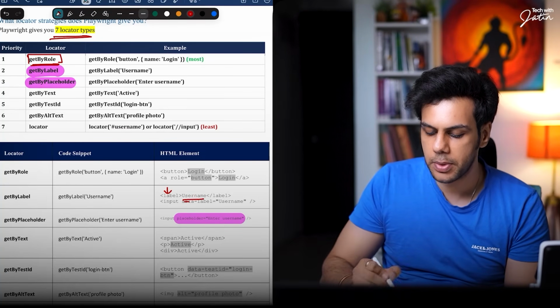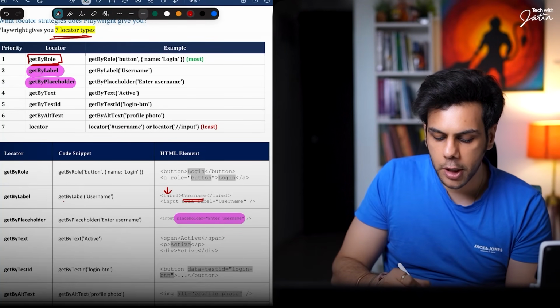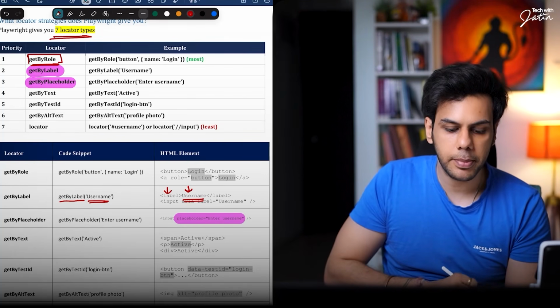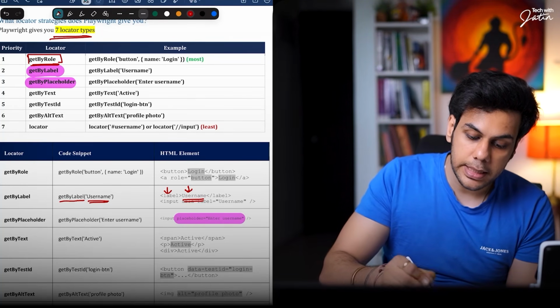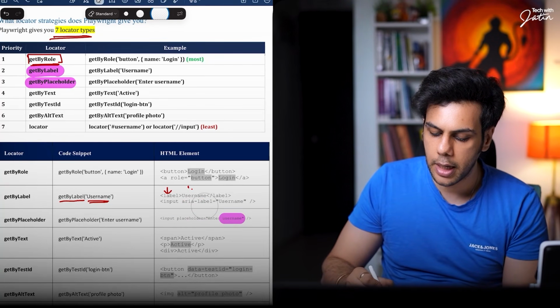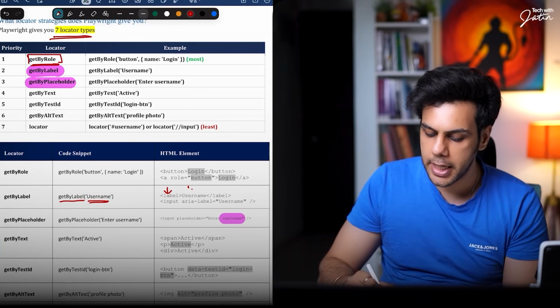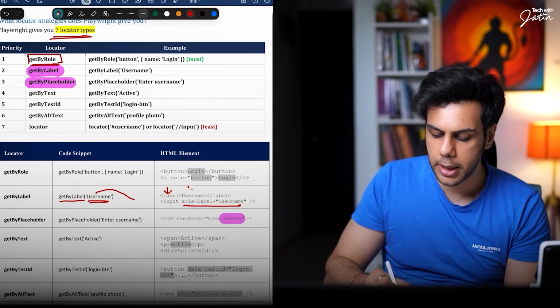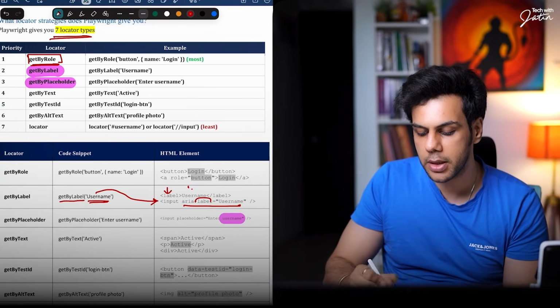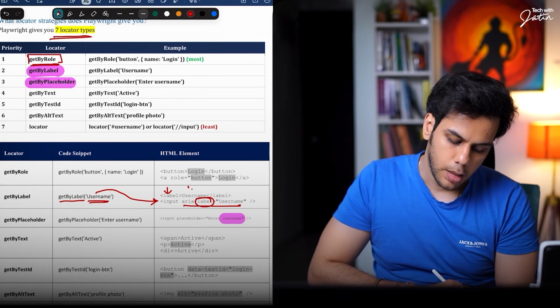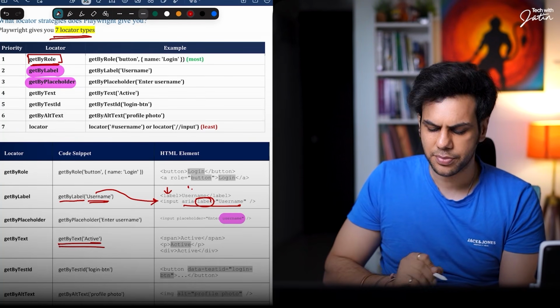Okay. Now over here, if you look at label, this is the label. Label basically has a visible text, username. So if I'm talking about get by label username, it is going to give me this particular element, and explicitly I have written over here ARIA label username, right? So over here it is going to give me this element also, because here you are giving the label as username. Perfect.